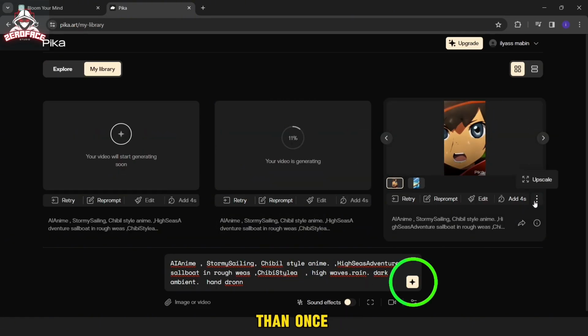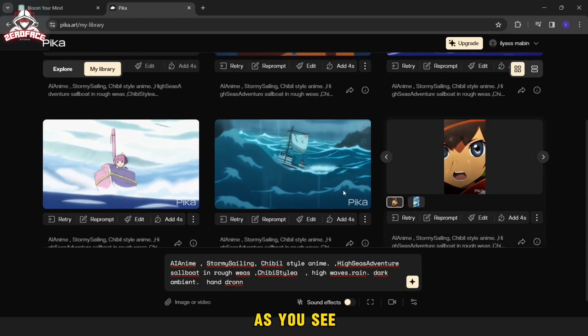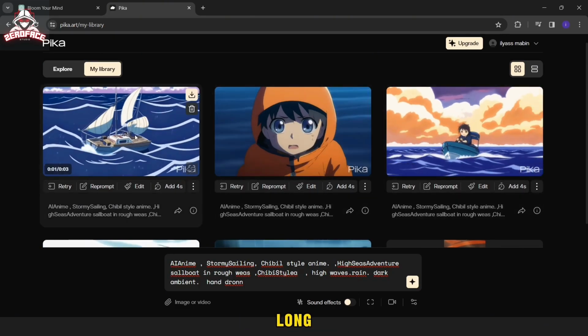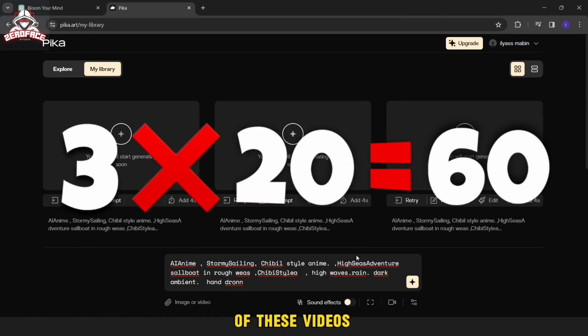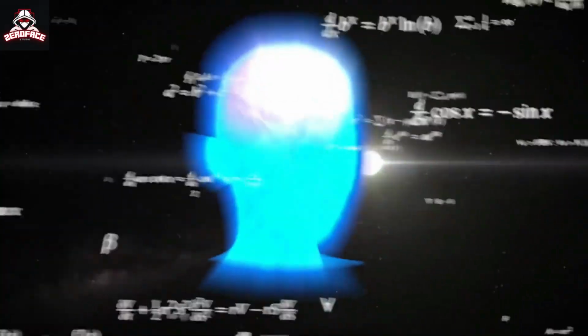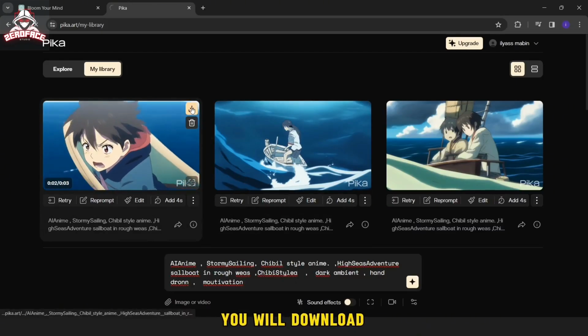Just press here more than once to make a large number of videos. Yes, you will use the same prompt, and you will get different videos as you see now. Because these clips are 3 seconds long, if you want to make a 1-minute video, you will need at least 20 clips of these videos. After making enough videos, you will download them in this way.